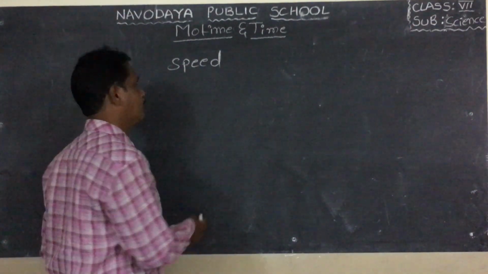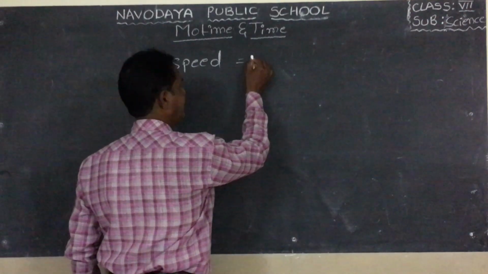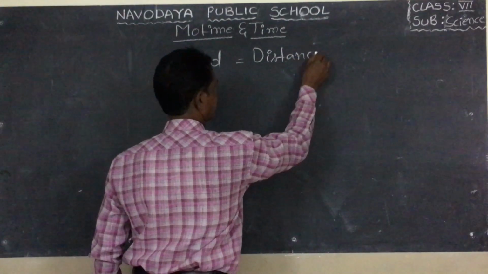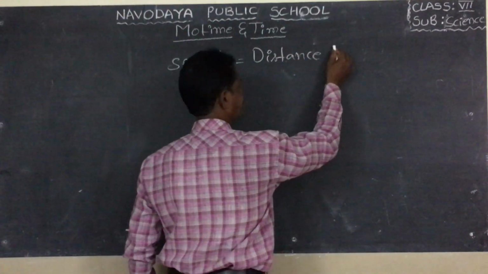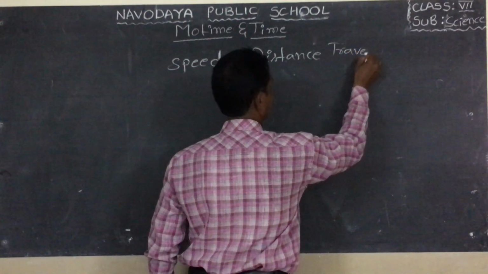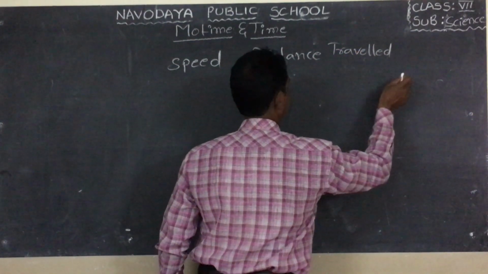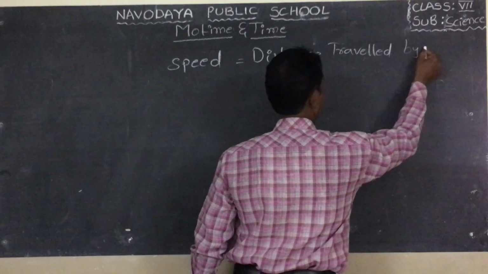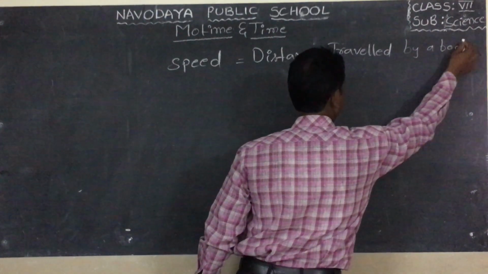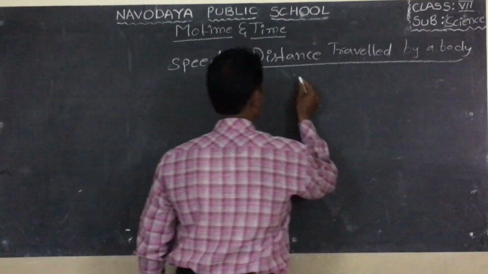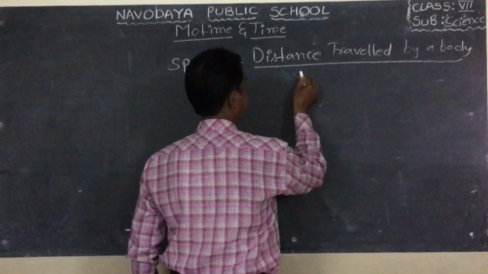Speed equals distance travelled by a body divided by time interval, by time taken.